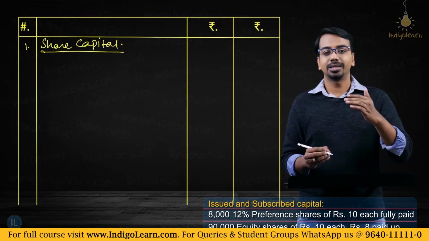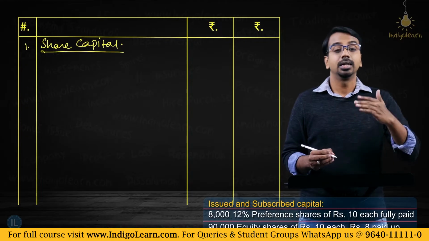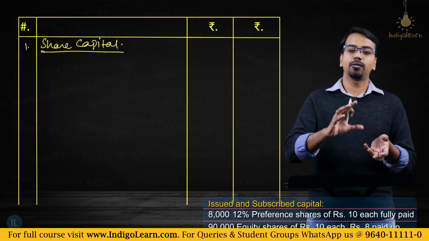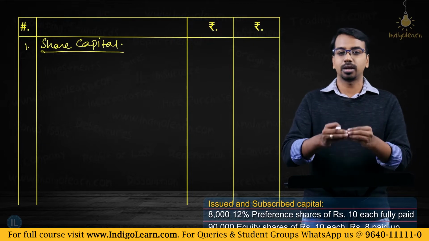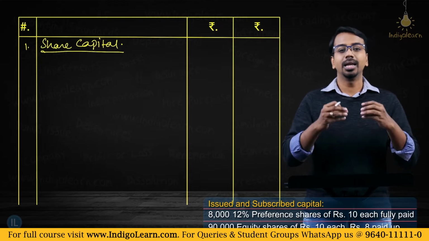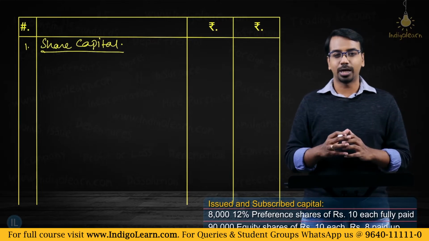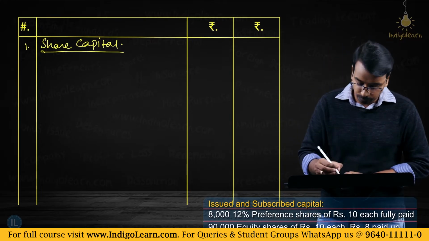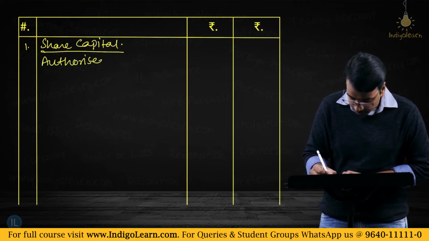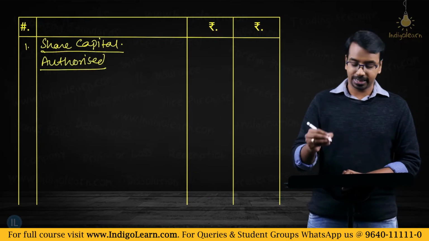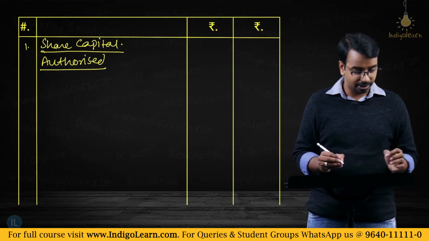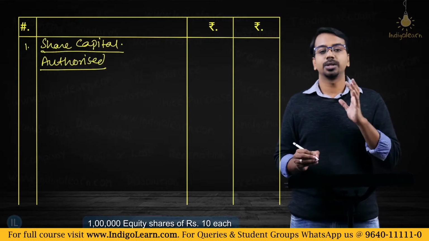Now we'll need to present the information of the authorized share capital, issued and subscribed share capital. So you can do either based on, first you can say equity share capital, what is the authorized and what is the issued portion, or you can say what is the total authorized capital and then you can say what is the total issued capital. So let's follow the second approach. Authorized. What is the authorized capital? Now as per the question, authorized capital for equity shares is 1 lakh equity shares of rupees 10 each.